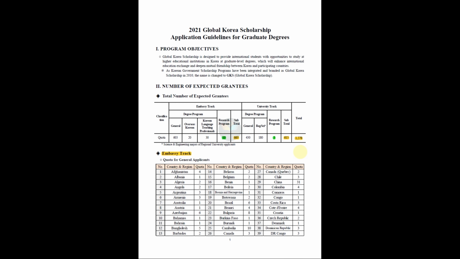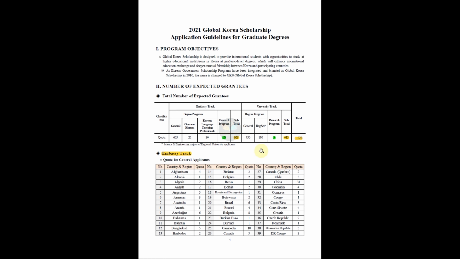As you can see here, last year the Korean government aimed to take 1278 students among all other nations. They divided the total students into two subdivisions. The first one is the M.Sc track, and about 663 graduates got the position last year, and the other one is the university track, and they gave positions to 615 students. Here, you have to remember that the research program means postdoctorate, and they have only very limited positions, as I said before.